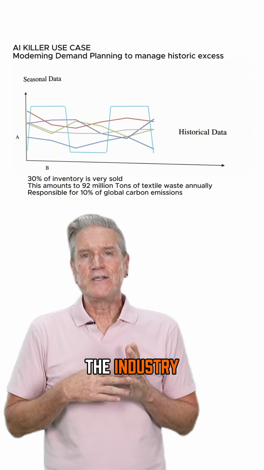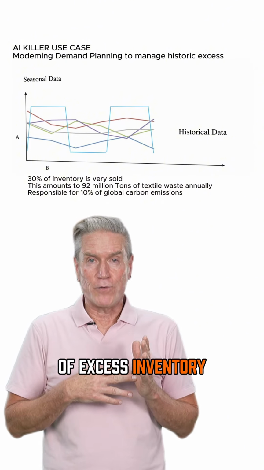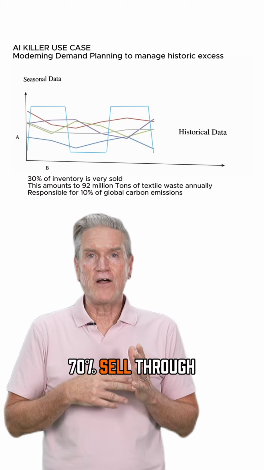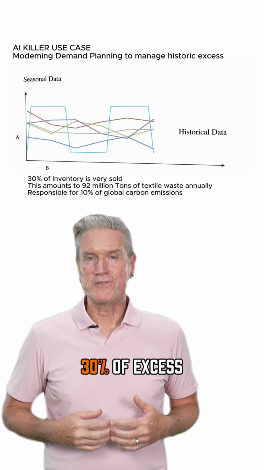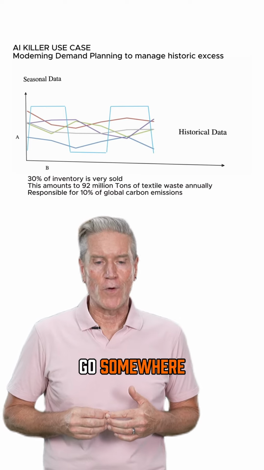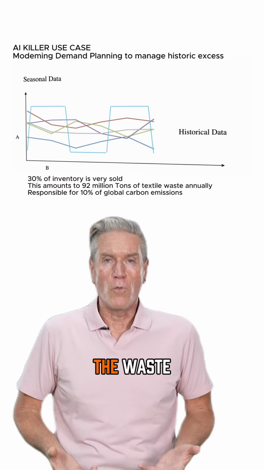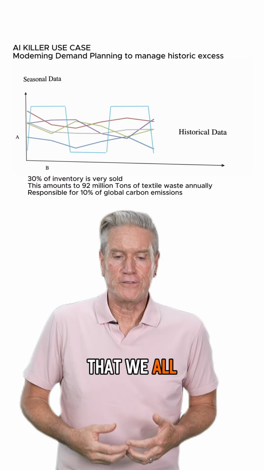The problem that we have in the industry is that we have a lot of excess inventory. If we have 70% sell-through, we think we're doing great. But 20 or 30% of excess inventory has to go somewhere. That leads to the waste in our industry that we all decry.